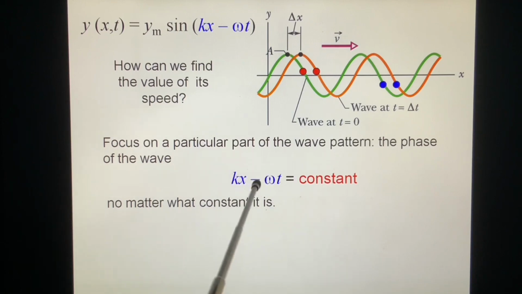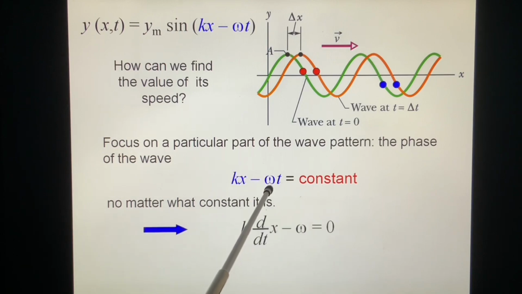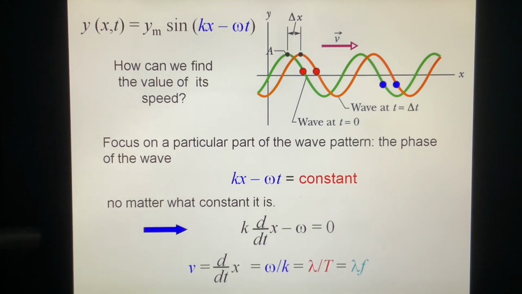We take the derivative on both sides. This is k dx/dt minus omega equals a constant's derivative, zero. So dx/dt equals omega over k. When we know omega T is 2 pi and k lambda is 2 pi, we put this in and get lambda over T. And 1 over T is f.